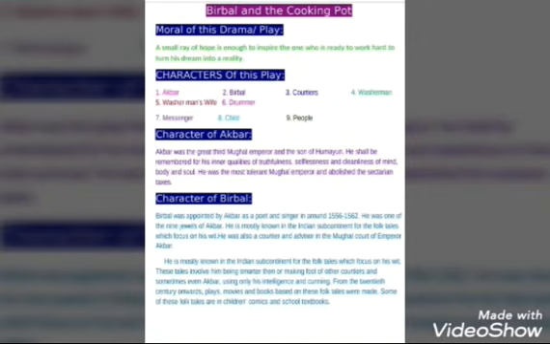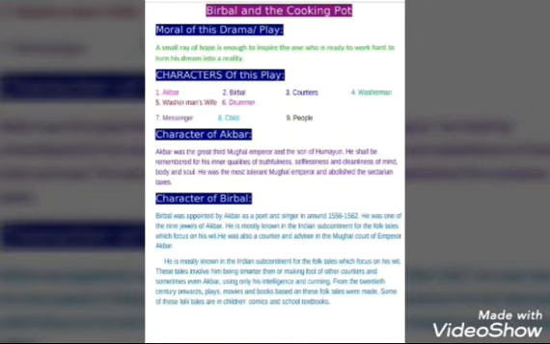So number 1 is Akbar, 2 Birbal, 3 courtiers, 4 washermen, 5 washermen's wife, 6 drummer, 7 messenger, 8 child and 9 people. Next we know about the character of Akbar, or who was Akbar. Akbar was the great third Mughal emperor and the son of Humayun. He shall be remembered for his inner qualities of truthfulness, selflessness, and the deadliness of mind, body, and soul. He was the most tolerant Mughal emperor and abolished the Circassian taxes.